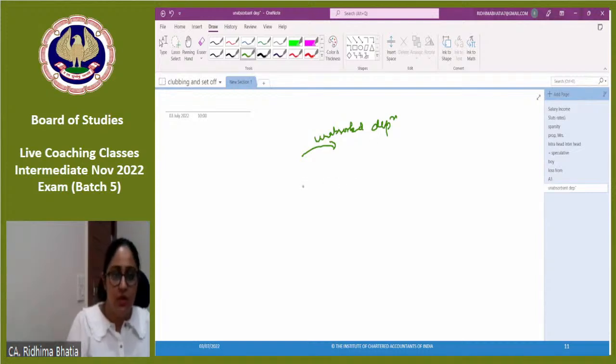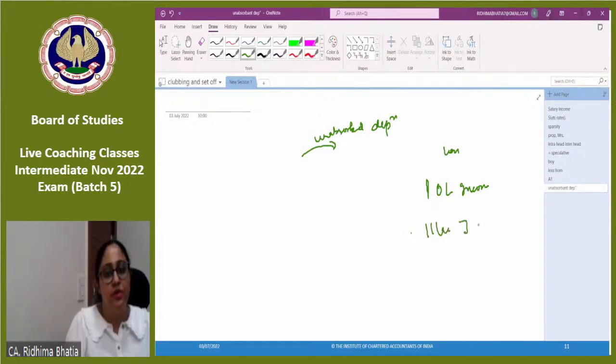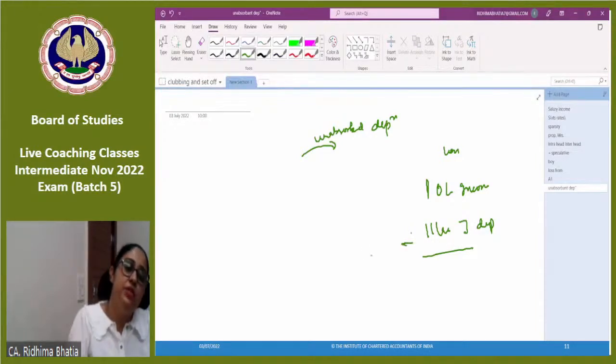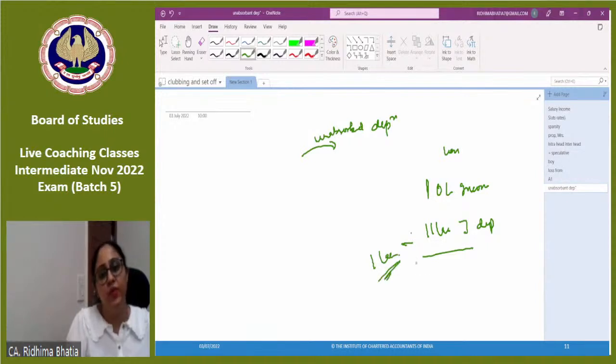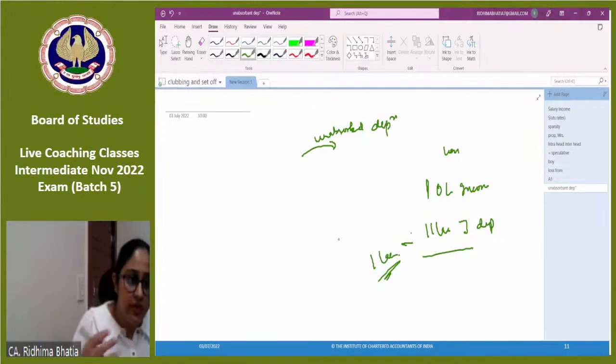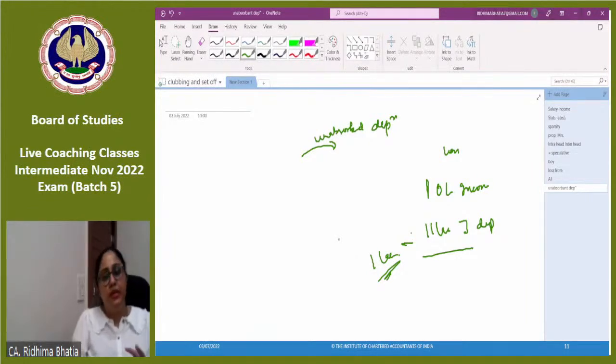Students, one thing to understand: in brought forward law, what is the problem with loss and depreciation? Suppose I have 10 lakhs of income before depreciation and there is 11 lakh of depreciation. I will not say there is 1 lakh of loss. I will say there is an unabsorbed depreciation of 1 lakh. It is not 1 lakh of loss. Always, for income tax purposes, a business first segregates it as depreciation, and then it segregates it as loss.